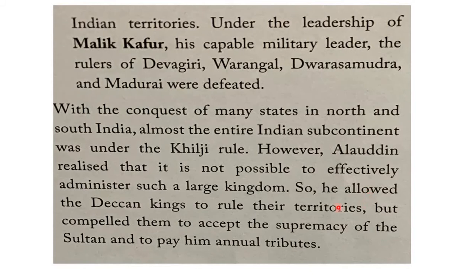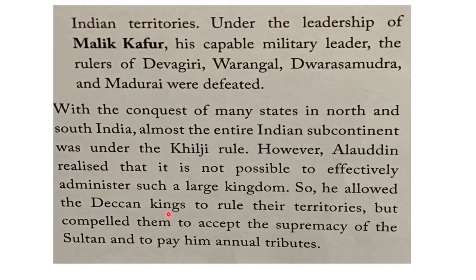So, what he did, he allowed the Deccan kings to rule their territories. That means suppose he occupied Devagiri. Devagiri was occupied. Warangal he occupied. Now what Alauddin Khilji did was he allowed the Devagiri king to rule his kingdom. He allowed the Warangal king to rule his kingdom. He allowed the Madurai king to rule his own kingdom. Then you may get a doubt. Then why did he defeat them, sir? If you defeat them and again give back the kingdom, then what is the use of attacking them and occupying them? There lies his skill.